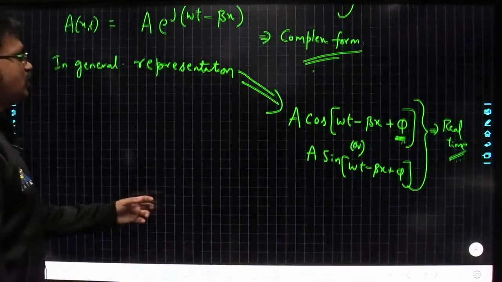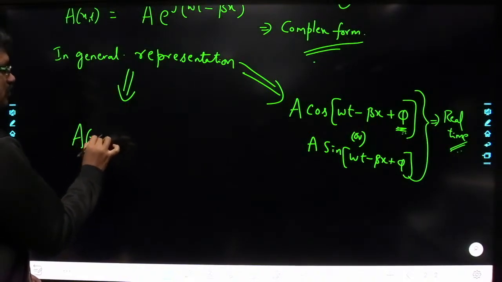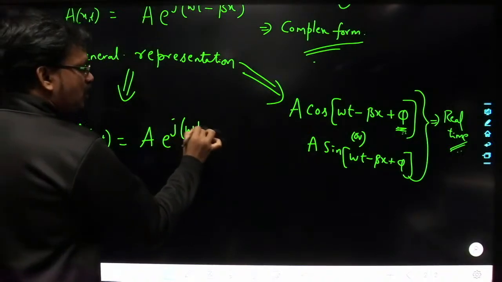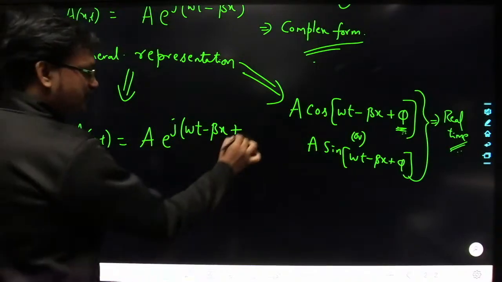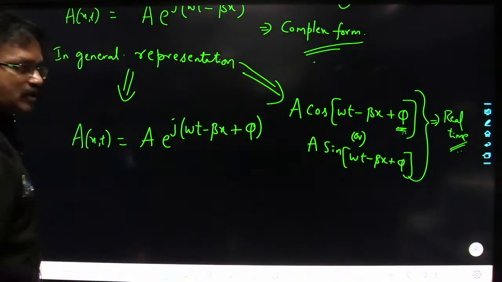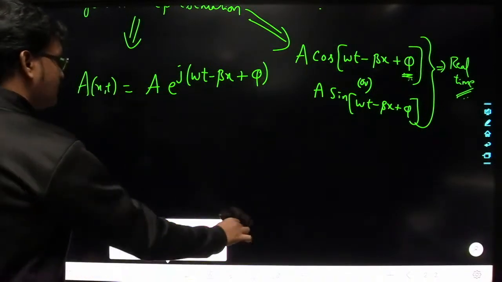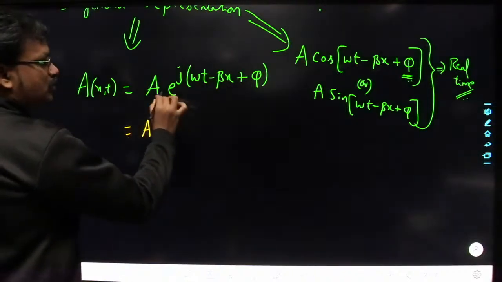In general representation in complex form, A of x comma t is equal to A into e power j of omega t minus beta x, and generally it may have some phase shift, let us say phi. Whenever we are representing in complex form, we will represent in this manner. So that is A into, I can write this as